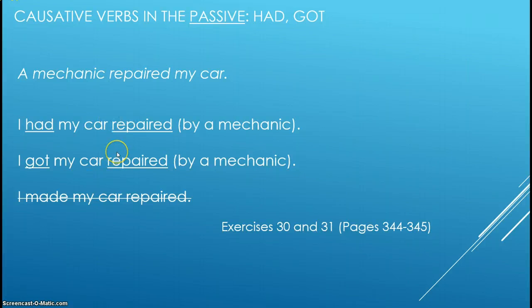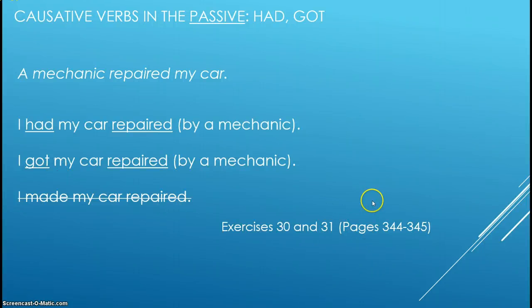The mistake here that you have to work out for the test would be something like, I got my car to be repaired. Yeah, not necessary. We don't do that. This is enough when we use it with this kind of causative verb. I had my car being repaired, nothing like that. Just take out the be verb and put in the past participle, I had my car repaired, and you're done. And you notice here I don't have made included. Made does not really work with the passive here. Just the meaning of the word doesn't really match with the passive. So we just don't have that.